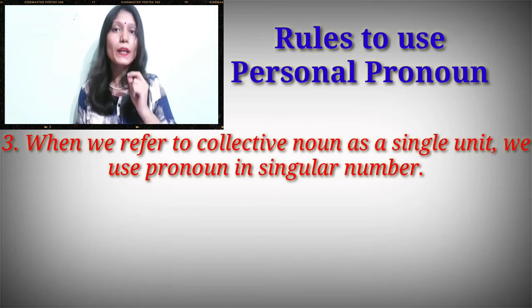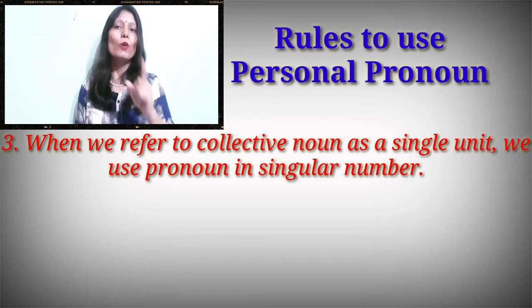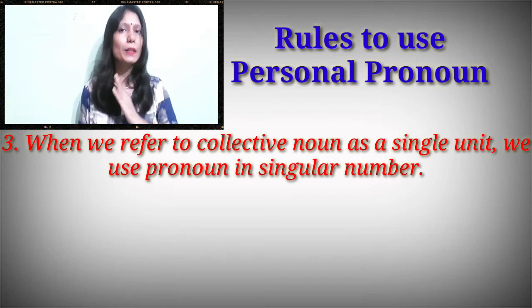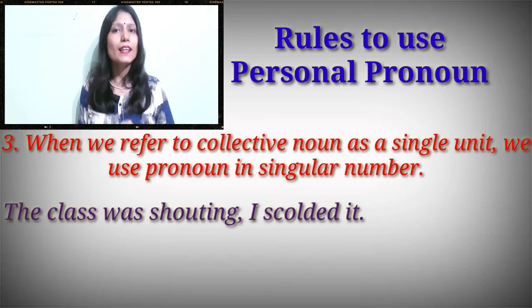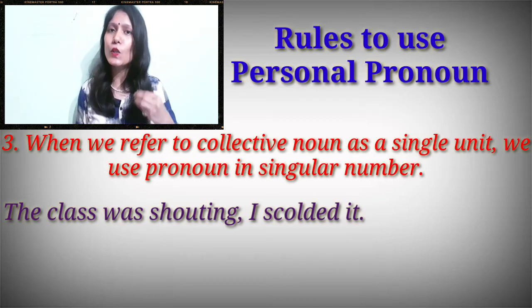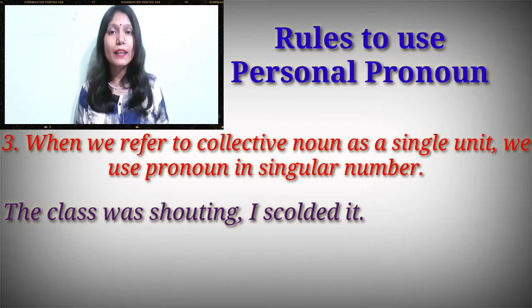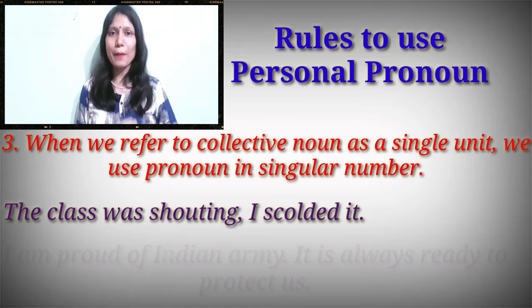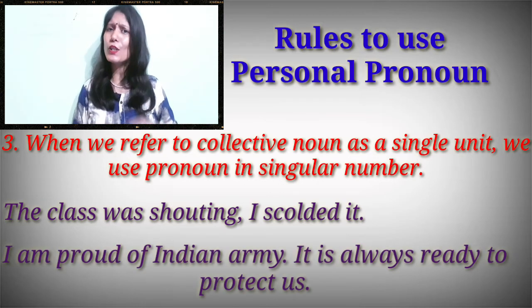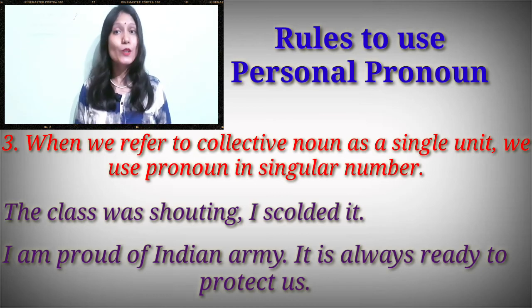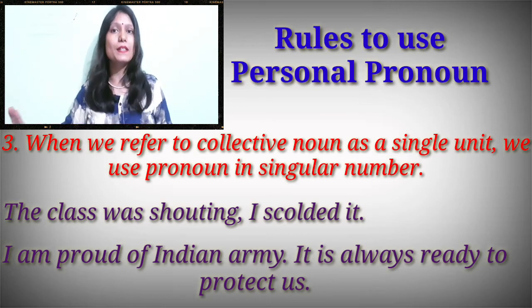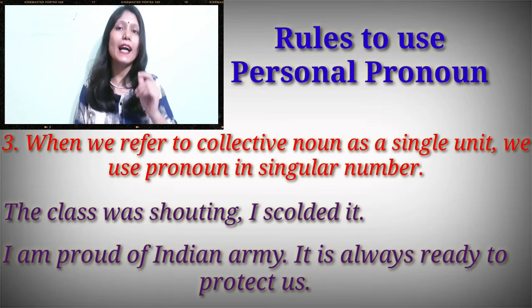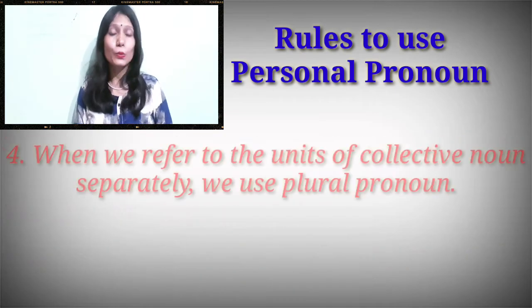Rule number 3. When we refer to a collective noun as a single unit, we use the pronoun in singular number. For example, the class was shouting. I scolded it. So here I have used it for the class. I did not say them. One more example. I am proud of the Indian Army. It is always ready to protect us. So here army is a group of soldiers. But in the second sentence I have used it for the army, because here I am talking about the army as a single unit.